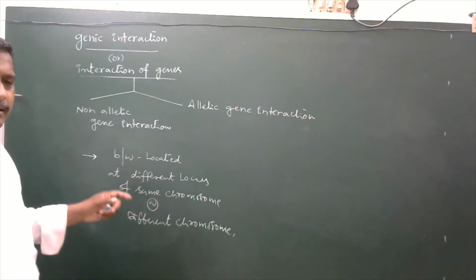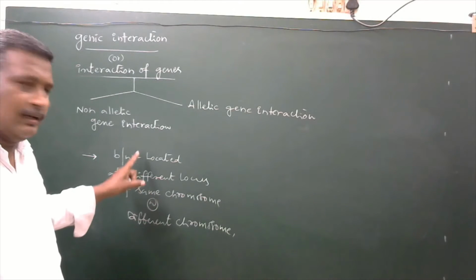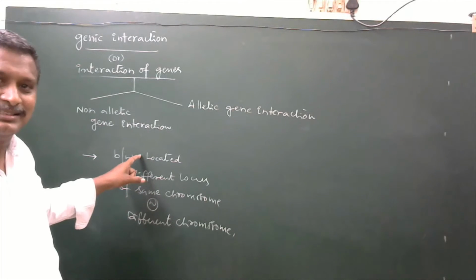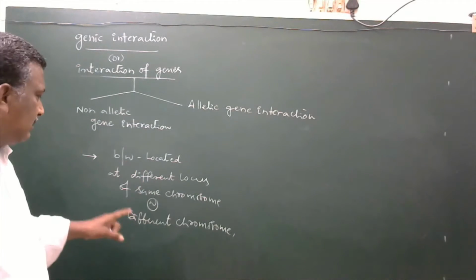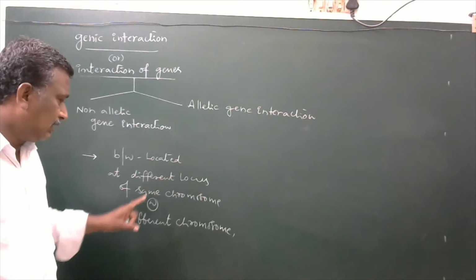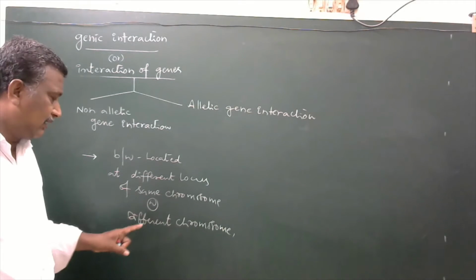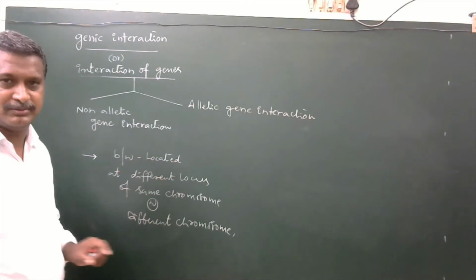Means an interaction is made among the genes which are located on different locus of the same chromosome or maybe different chromosomes.